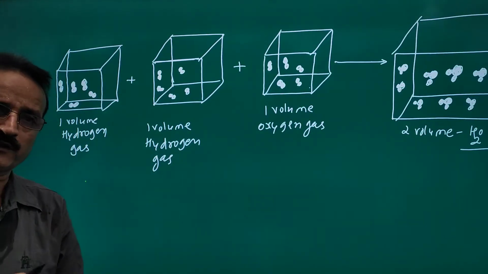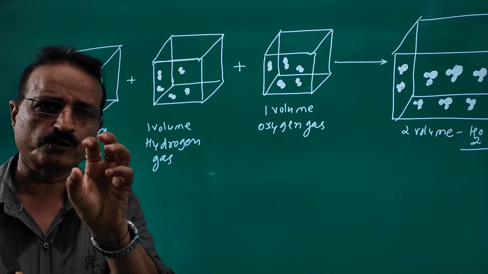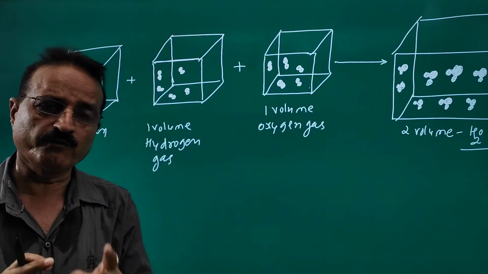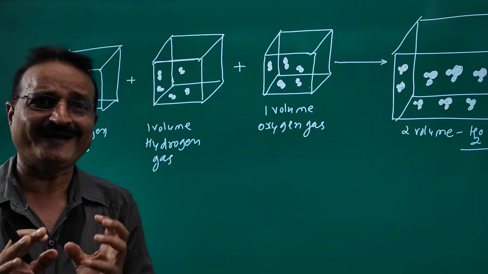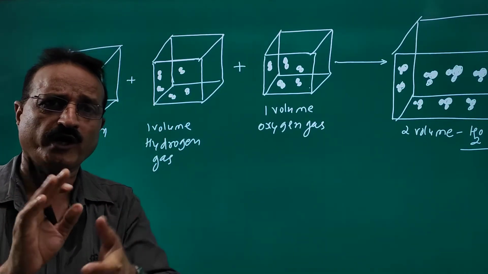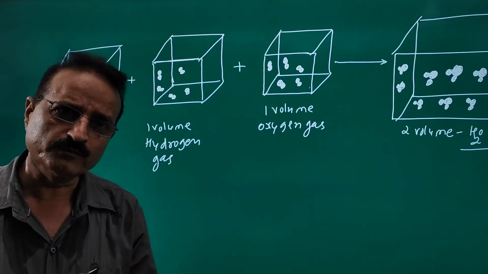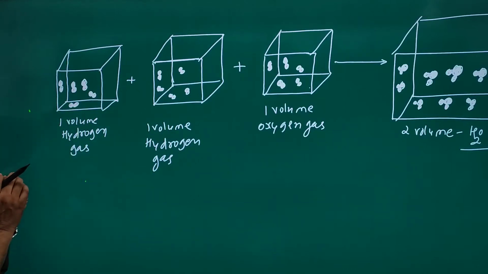You just consider 5 molecules equal to 1 volume. So if there are 10 molecules, it means there are 2 volumes. This is 5 molecules, 1 volume.